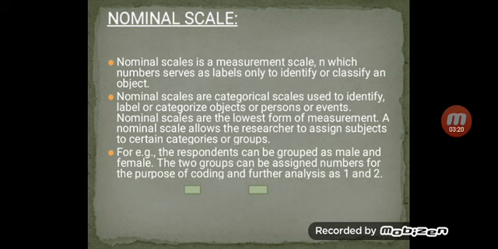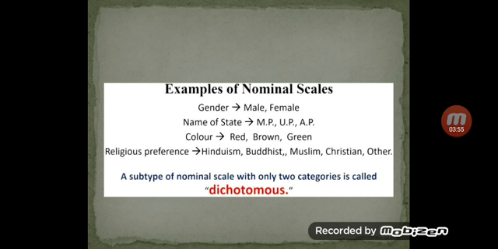For example, the respondents can be grouped as male and female. The two groups can be assigned numbers for the purpose of coding and further analysis, as 1 and 2. While you are filling some surveys, they will be asking a question like gender, male or female. That is a nominal scale. Why do they give that? To help in categorizing. This will be coded as 1 and 2. The coding is nothing but male equals 1 and female equals 2. By using this code, they will do the interpretation and analysis. So you can say this is an example of nominal scale.